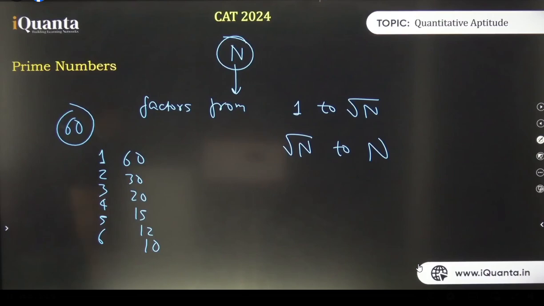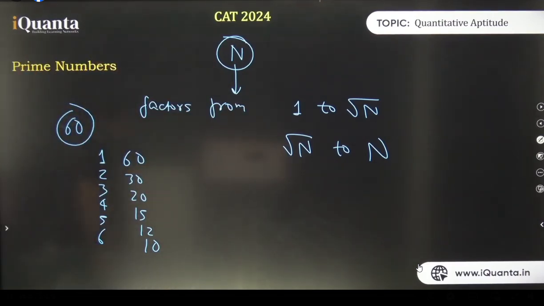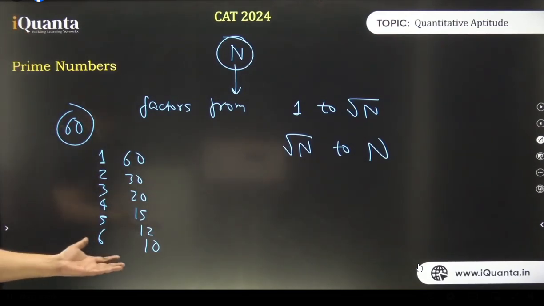60 is a number. I took the number 60, and I'm trying to prove that the number of factors from 1 to root n will be equal to the number of factors from root n to n. Bharat, I can assume a 3-digit number. The problem is, I have got to write. You want me to do that? I can take a 7-digit number as well. I don't mind. But you start minding then. Okay, I'll do that as well.